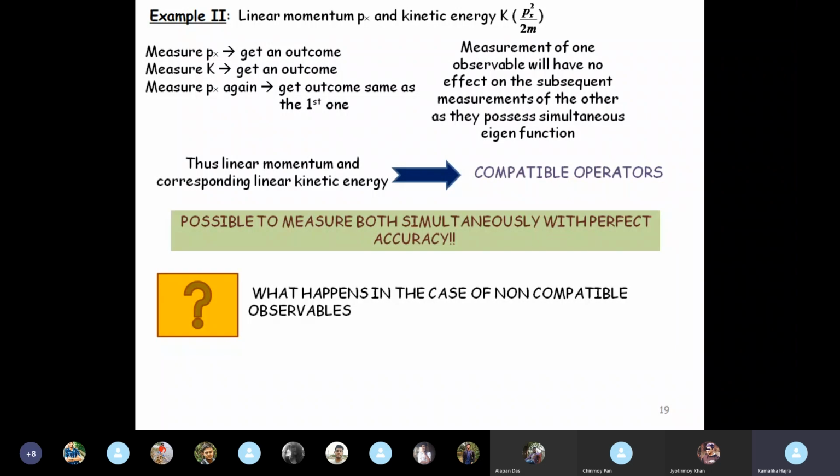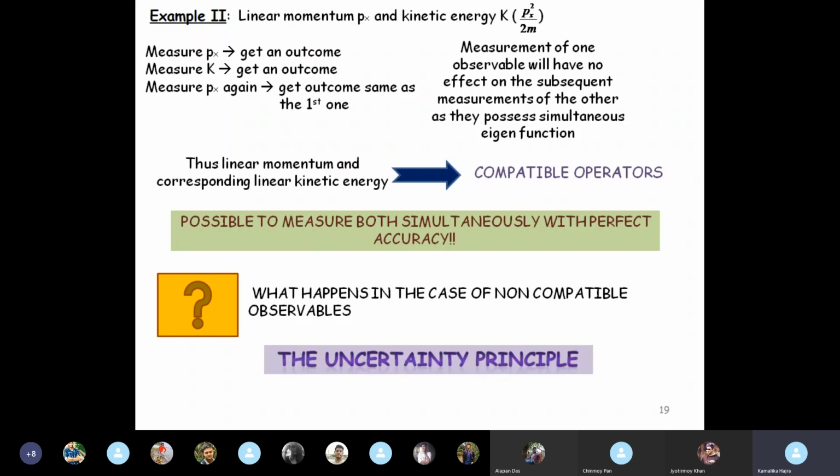How do we then measure non-compatible observables? Is it not possible to measure at all? It is, with the idea of the uncertainty principle. So herein comes in our uncertainty principle, when the concerned operators are non-compatible with each other.